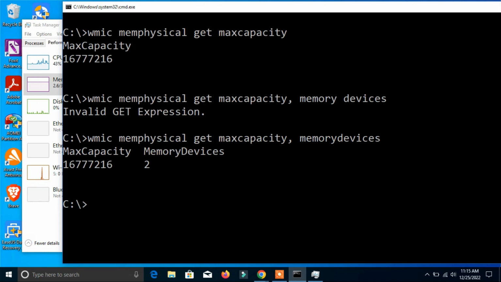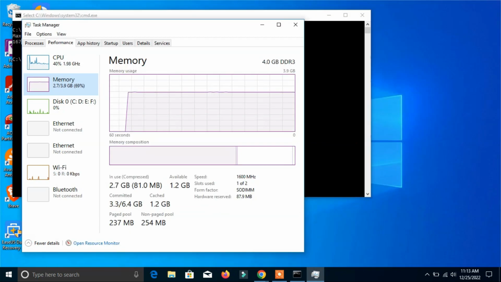Now you can see both things are shown here: the maximum capacity of your RAM and how many slots you have. Here it shows 2, which means my computer has 2 slots of RAM. This is how you can see how much RAM your computer can support, and accordingly you can upgrade your RAM.